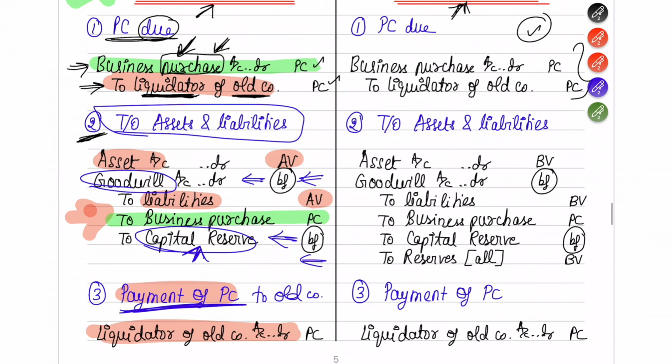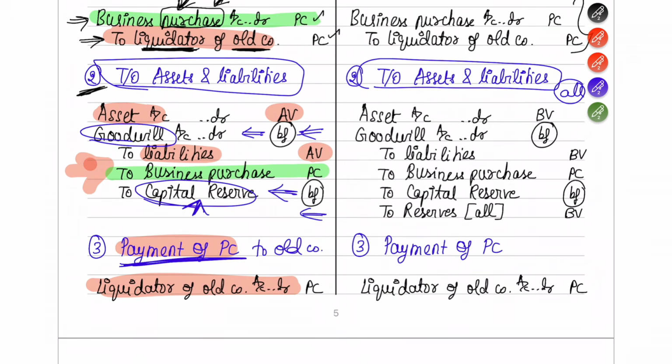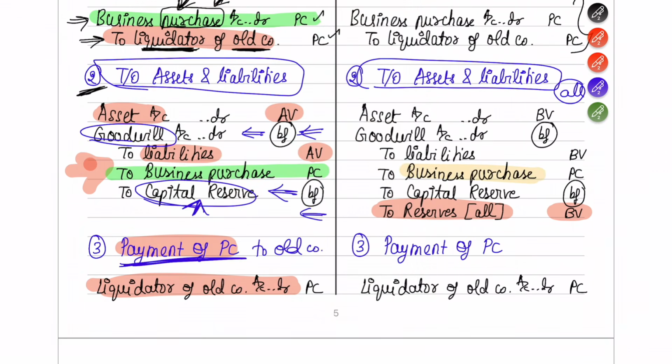Now see the same thing in the merger account also. In the merger account, when you are taking over the assets and liabilities, I told you that all the assets and liabilities are taken over, which means even the reserves of the old company are taken over. The rest of the things are the same only. You have business purchase account, you are getting it at the cost of PC.